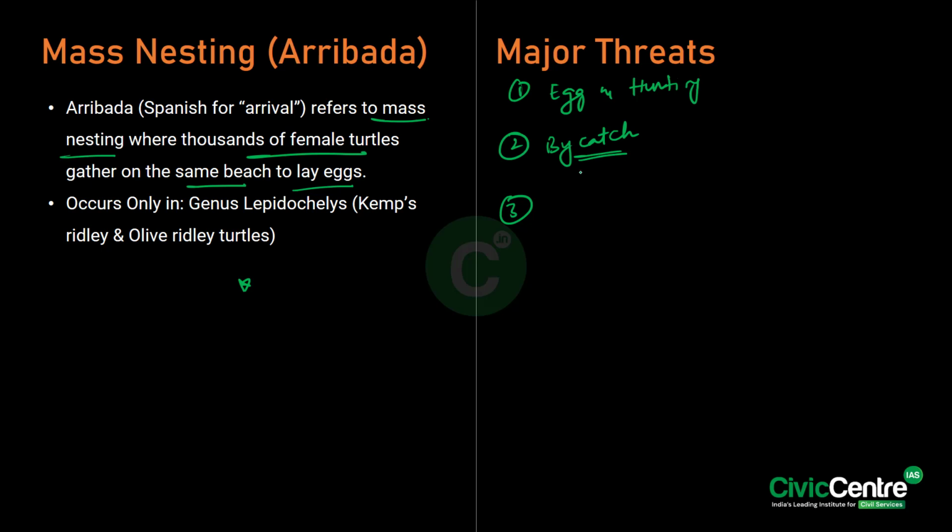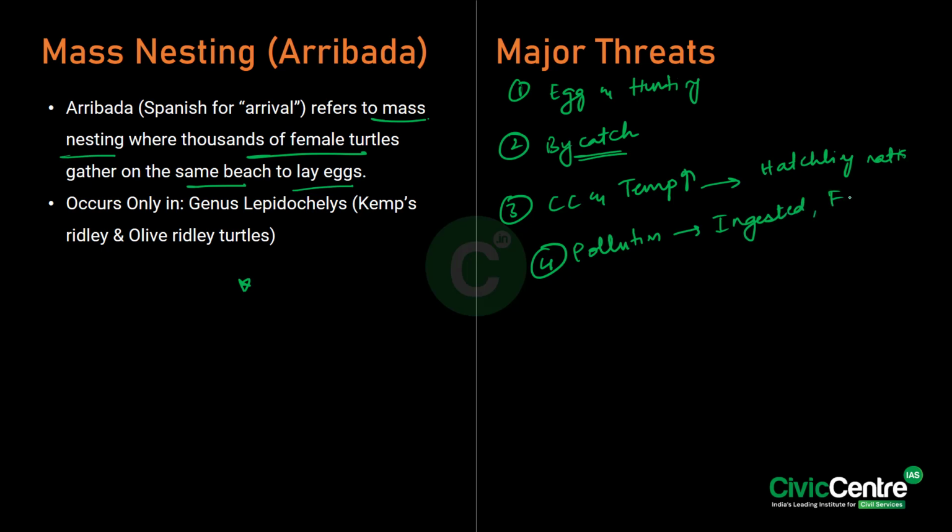Thirdly, we have climate change and rising temperatures, which will affect the hatching ratio. And lastly, we have pollution, which will be ingested by the turtles, causing fatalities. These are the major threats with respect to the olive ridley turtles.